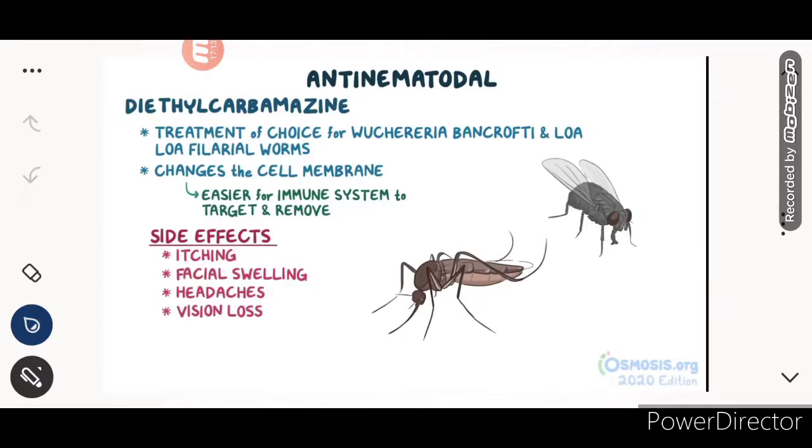Okay, and it changes the cell membrane. The mechanism is still unknown. So it is easier for the immune system to target and remove. It changes the potentiality of the cell membrane and makes it easy for the immune system to target and kill it. The side effects are mainly itching, facial swelling, headaches and vision loss.